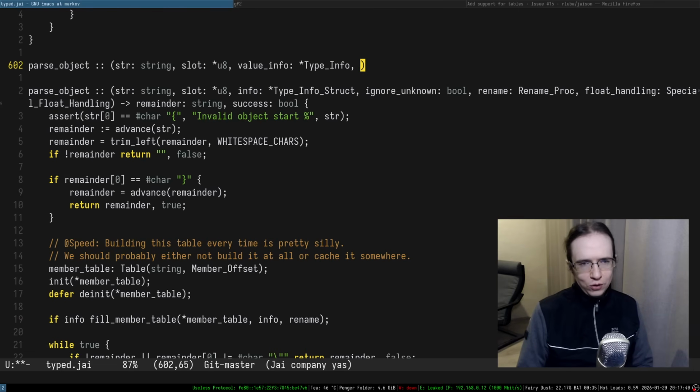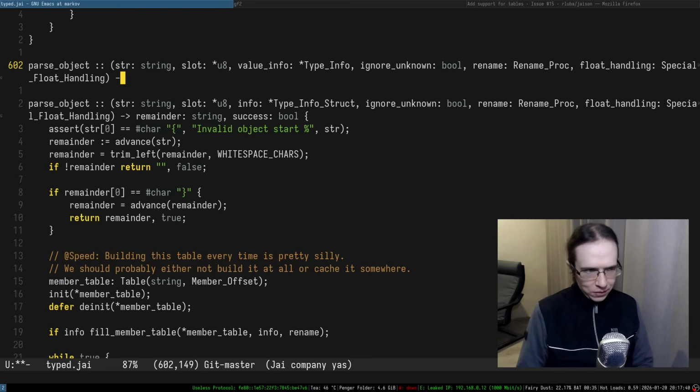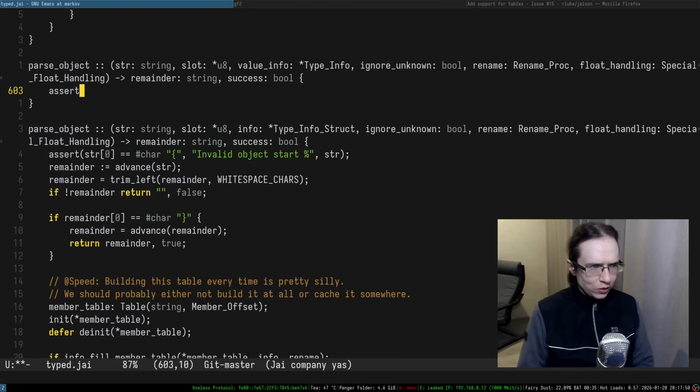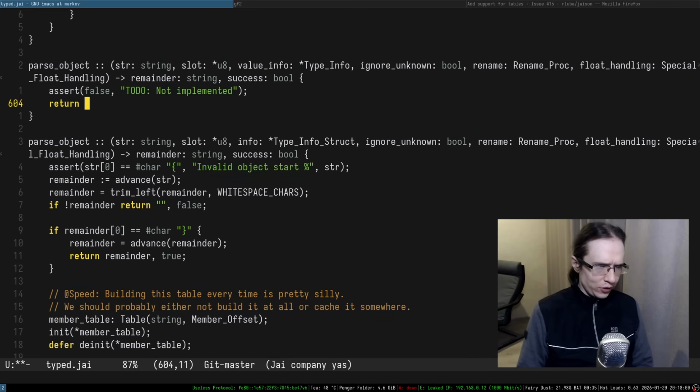I literally don't know. So I suppose I'm going to just copy paste them. And the result is going to be literally the same, right? I'm just copy pasting things, because I have no idea what I'm doing. So I'm going to assert false, and this is going to be a to-do, not implemented yet. So I'm currently overloading the whole thing.